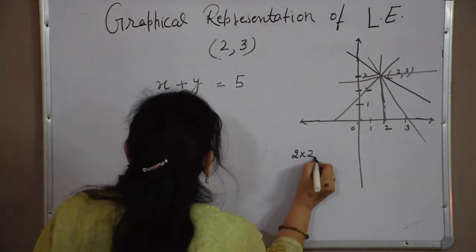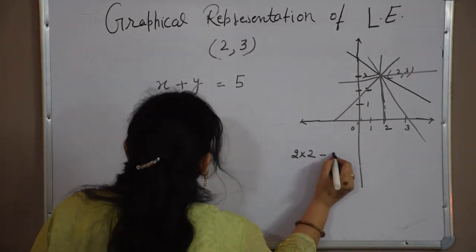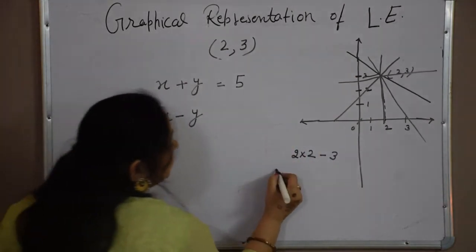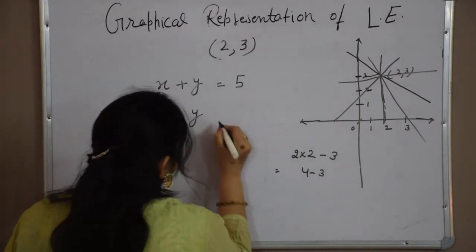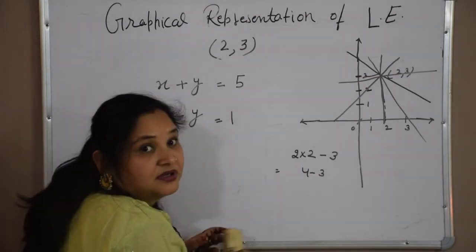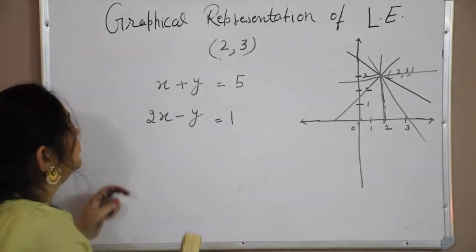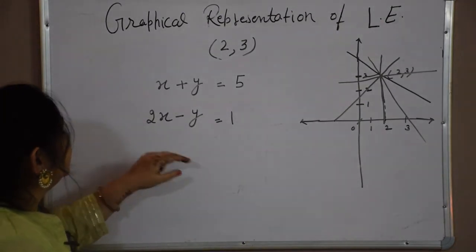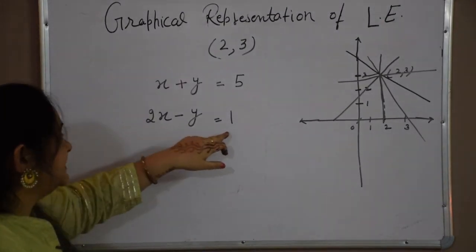2x, 2 into 2 minus y. Y is 3. That is 4 minus 3 equals 1. The second solution is 2x minus y, that is 2 2s are 4 minus 3 equal to 1, and